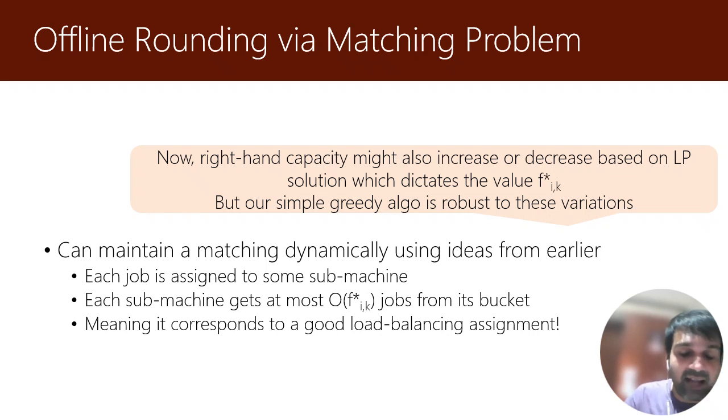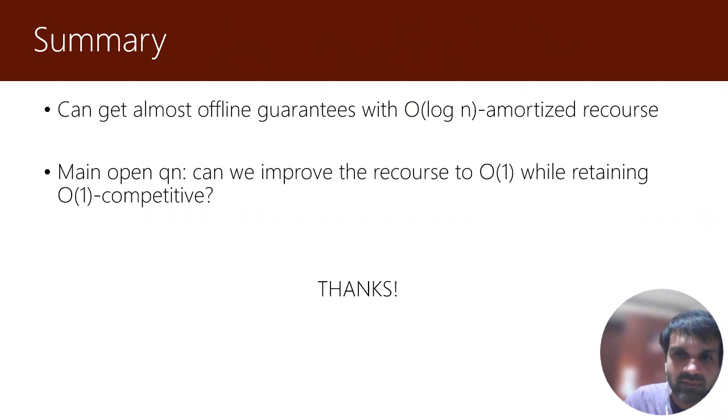The only catch compared to the earlier proof is that the right hand capacities can now increase or decrease based on the LP solution changing. But our simple greedy algorithm, which routes from every job to a free machine, is actually robust to all these variations, and similar guarantees hold true. This is why we had to use a simpler algorithm with weaker guarantees than the better algorithm of Gupta et al.